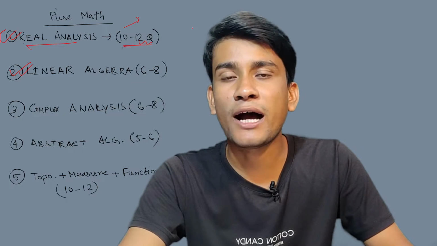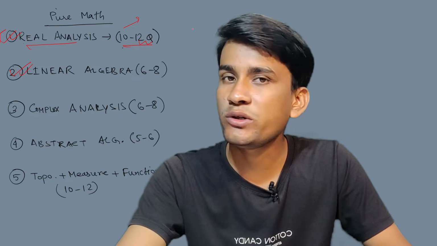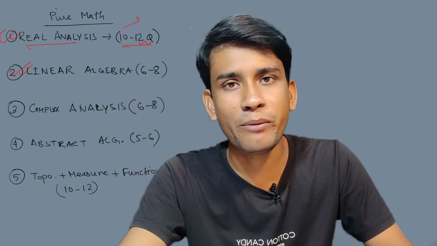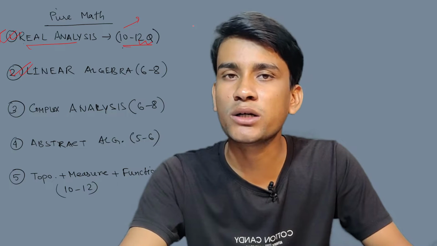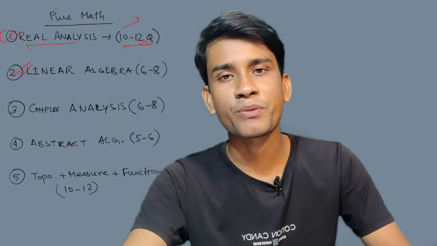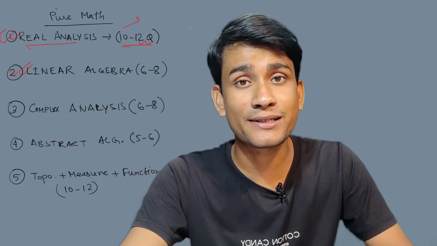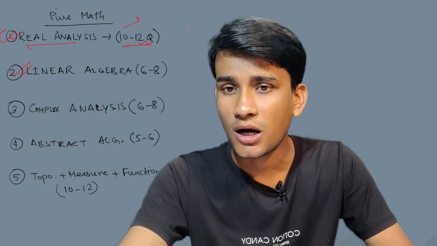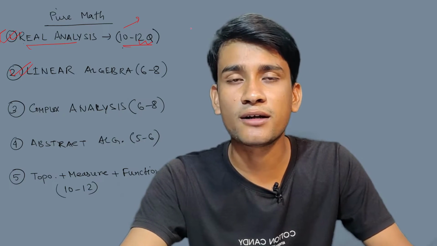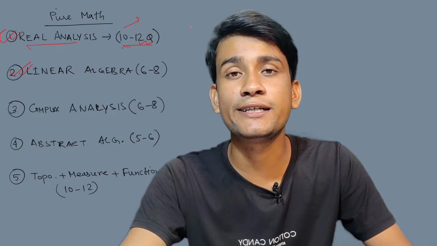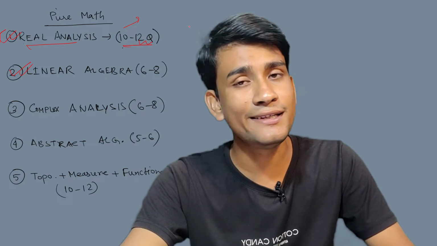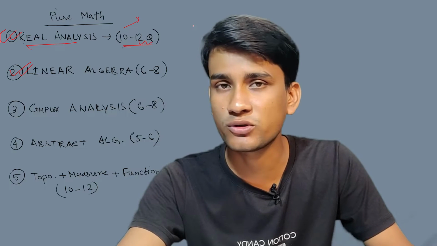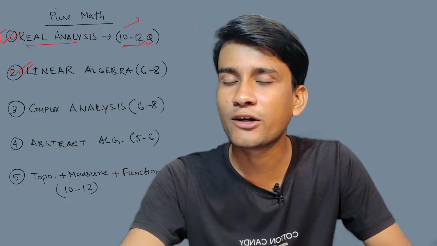From eigenvalues and eigenvectors, easy questions and hard questions can be made from this chapter. So read the eigenvalue and eigenvector chapter very carefully. And from basis and dimension also, different types of questions can be made. So I request you to please read these chapters carefully, and also the linear transformation chapter. Questions can be asked from the linear operator sections also.